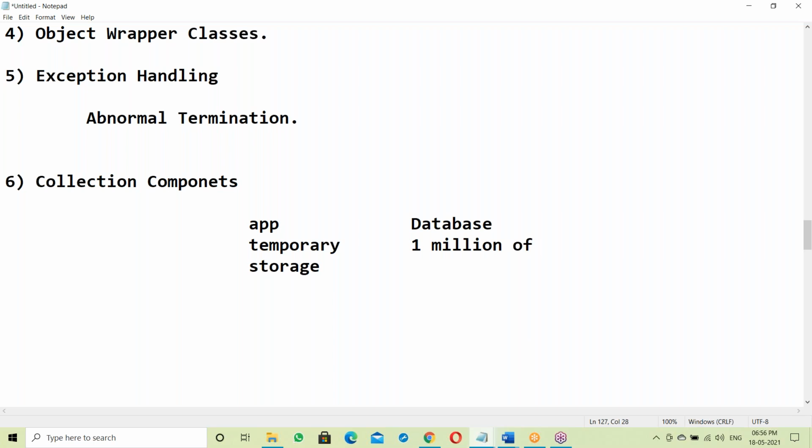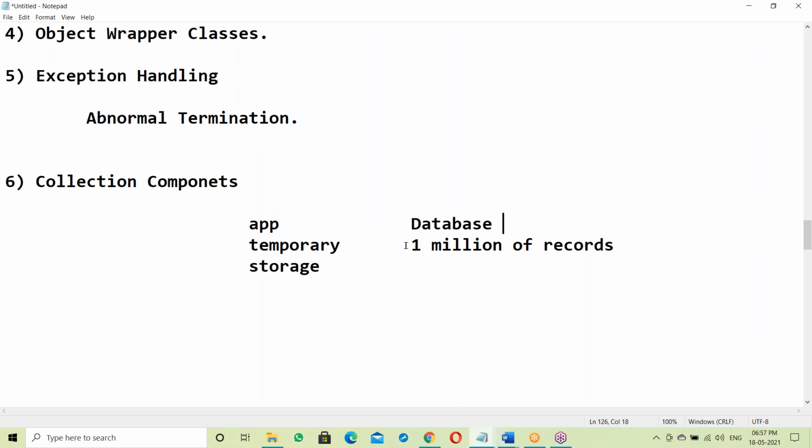Suppose the application connects to the database and fetches all 1 million records. Those 1 million records have to transfer over the network, so at every login, transferring 1 million records takes time.